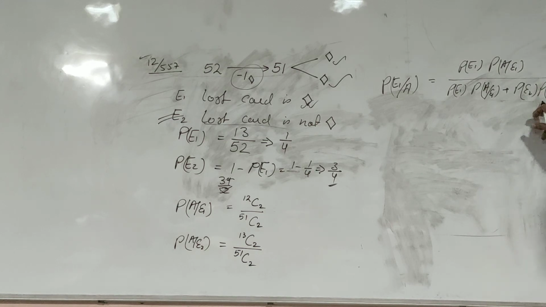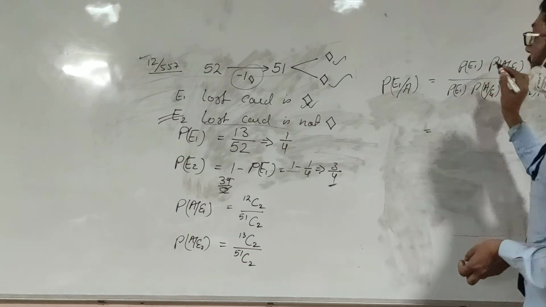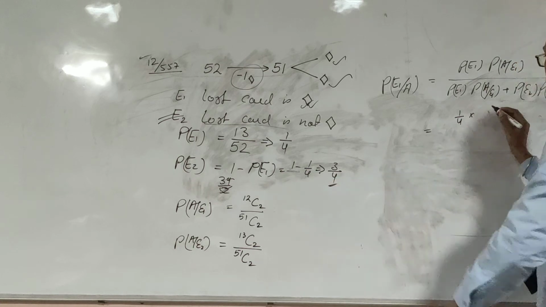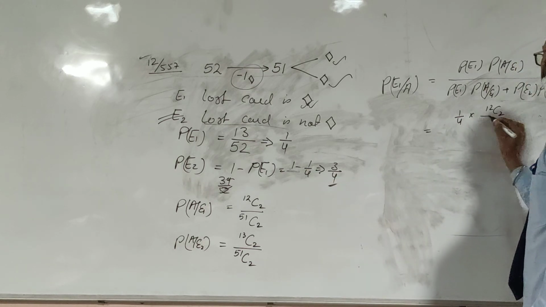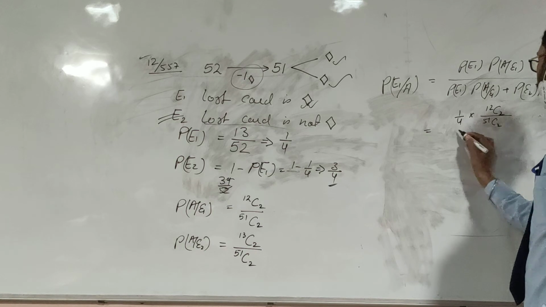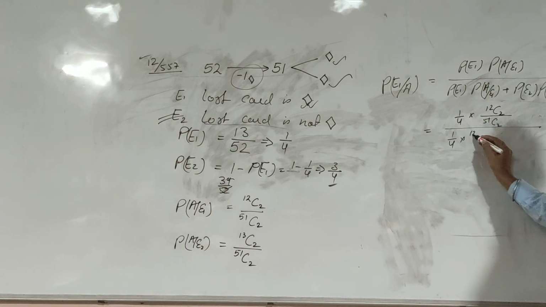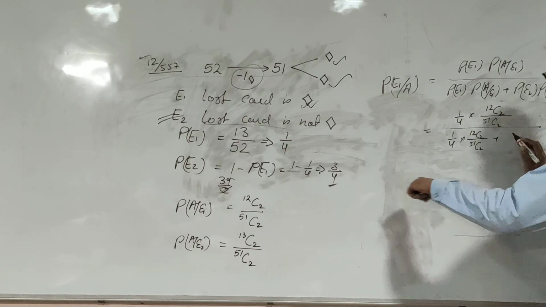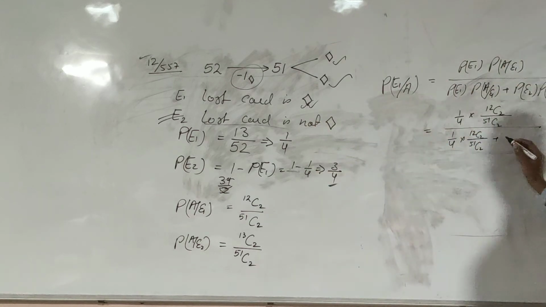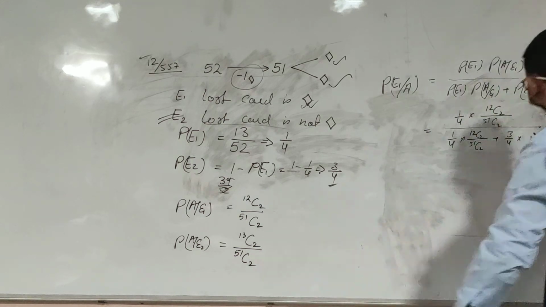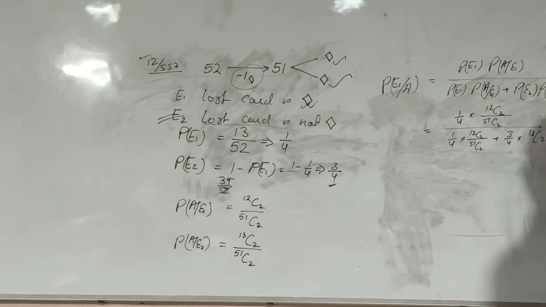So favorable case on the total cases: favorable case is 1 by 4 into 12C2 upon 51C2, on total cases, that is 1 by 4 into 12C2 upon 51C2 plus, when it is not diamond, 3 by 4 into 13C2 on 51C2.